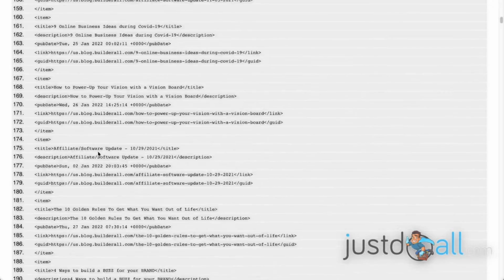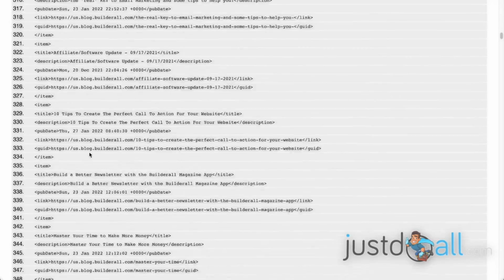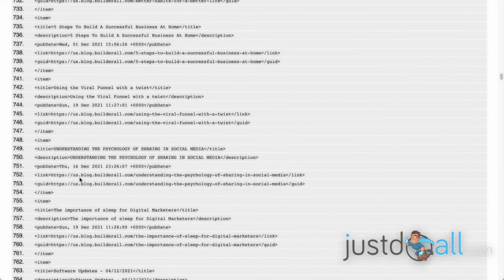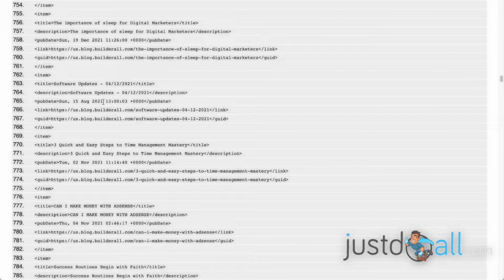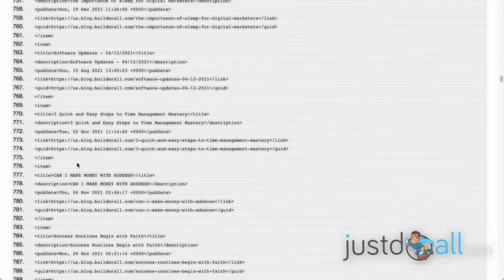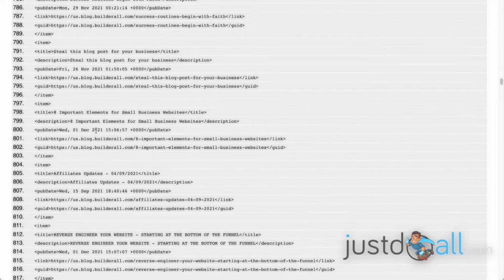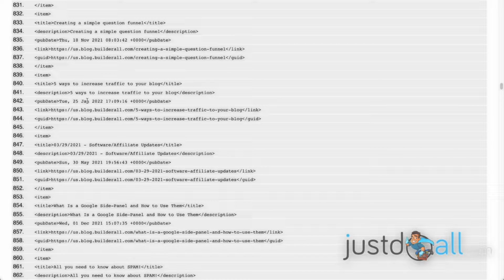As you scroll down the list a lot, you see 23 January. Then we go down, and we have 1st December, but the next is 29 December, 16 December, 19. Now we have 15 August, then 2nd November, 4 November, 29 November, 26 November, 1st December 2021. We go down to September, November, and then we have 25 January 2022. So this publication date is nonsense and needs to be fixed.